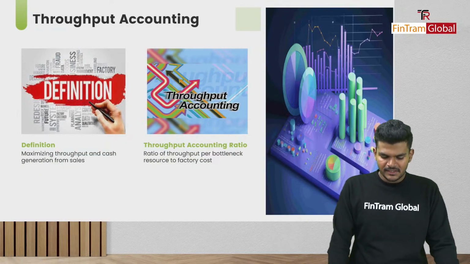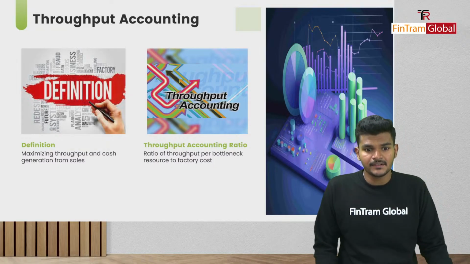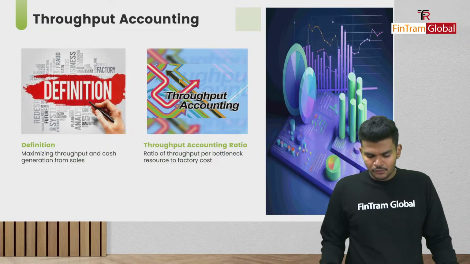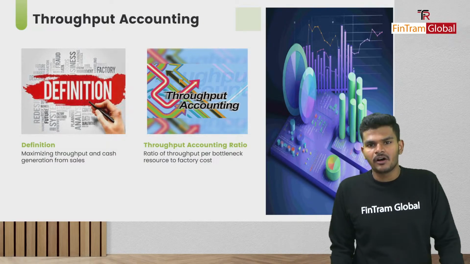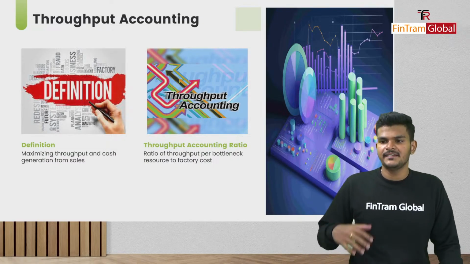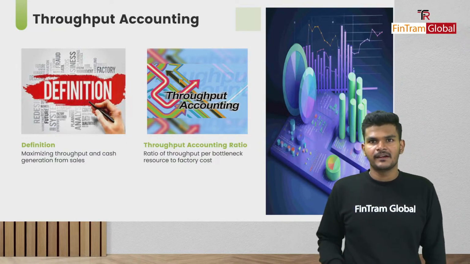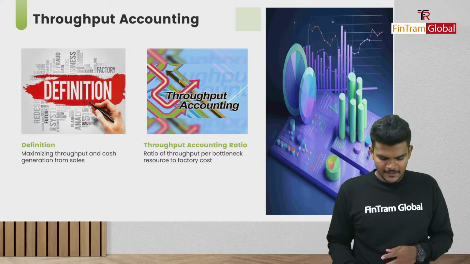And then there's also the throughput accounting ratio, which is really important to remember. There could be MCQs and stuff like that tested, right? So what is the throughput accounting ratio all about? Throughput per bottleneck resource divided by factory cost per bottleneck resource, right? That's basically the equation for the throughput accounting ratio. And there are multiple MCQs that can be tested here, so just be very mindful of that. Okay, folks.